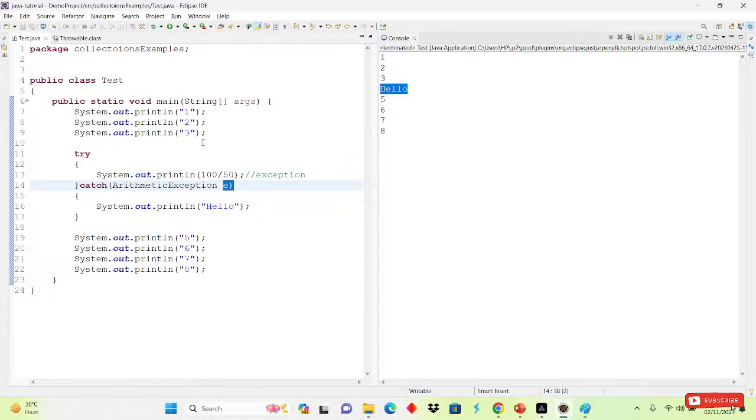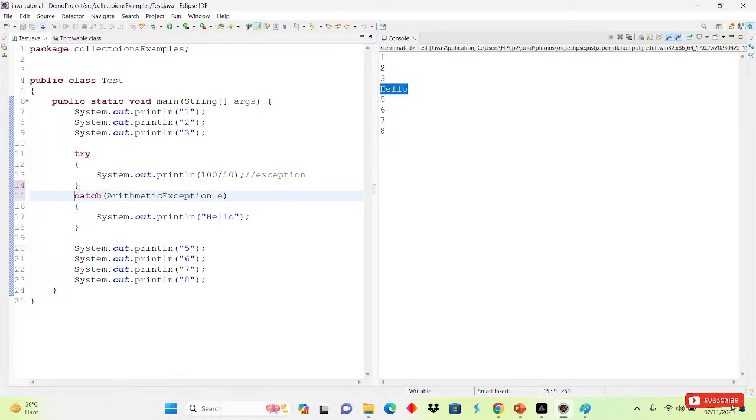If I run this one, what will be the output we will get now? 1, 2, 3, 2, 5, 6, 7. It will not print hello this time. Why will it not print hello? See, if I run this one, 1, 2, 3, 2, 5, 6, 7, 8.